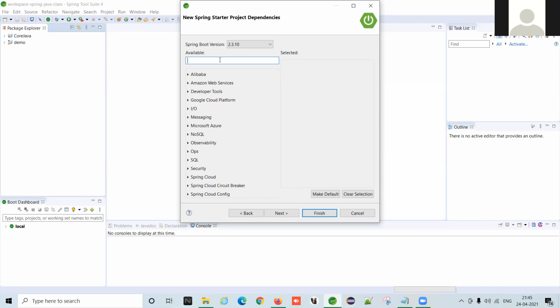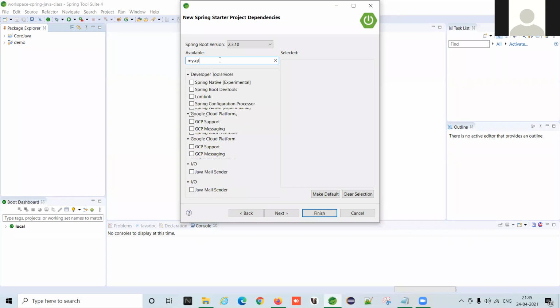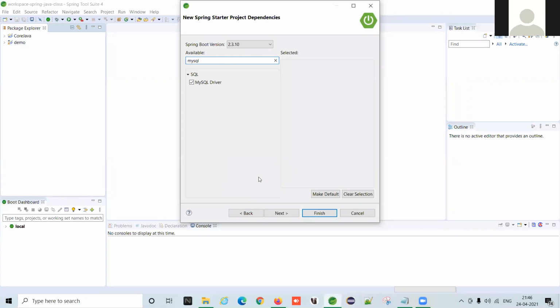Otherwise, we would have to think one by one, or whenever we get an exception, to solve those exceptions we would have to add dependencies using Google, because no one can remember all 70 or 100 dependencies. 5 to 20 dependencies, definitely everyone can remember, but except those 20, not possible.